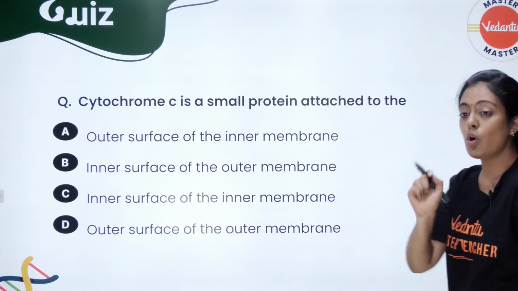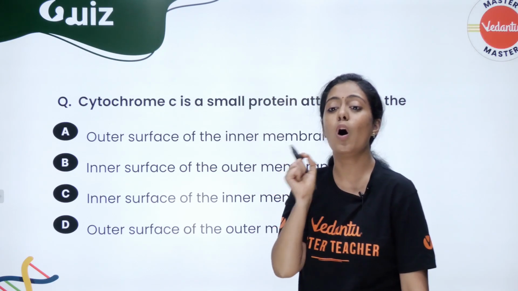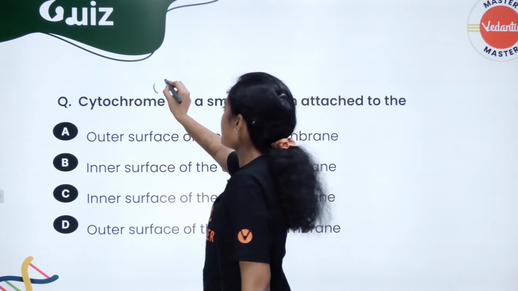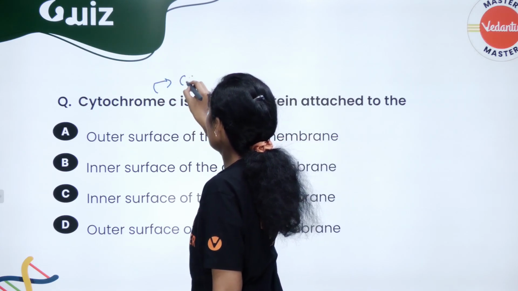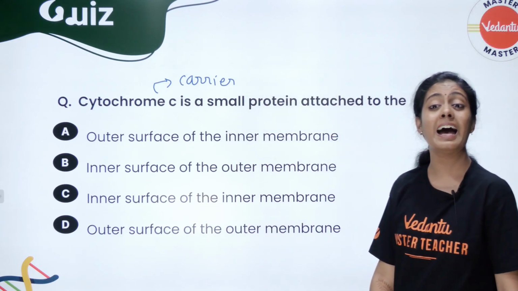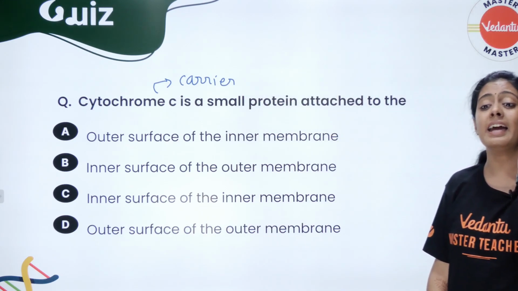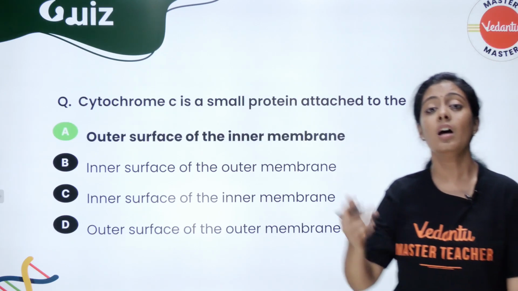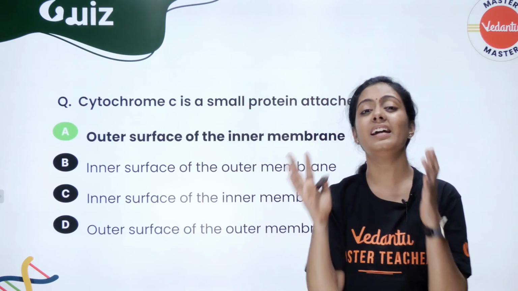Cytochrome C is a small protein attached to. Cytochrome C ன்றது என்ன பசங்களா? It is basically a carrier. It is an electron mobile carrier. அது எங்க attach ஆயிருக்குன்னு கேட்டிருக்காங்க. It is attached to the outer surface of the inner membrane.